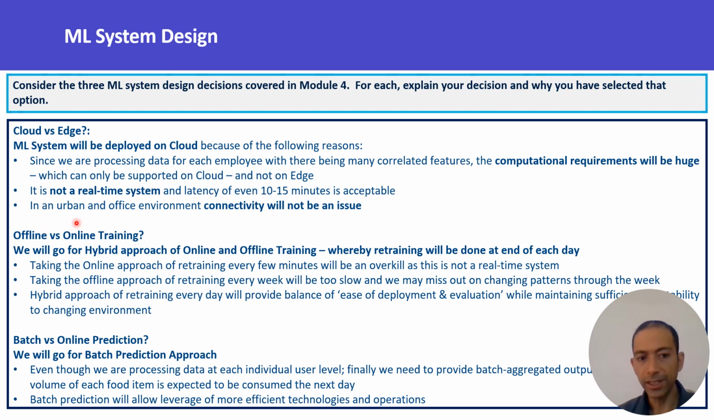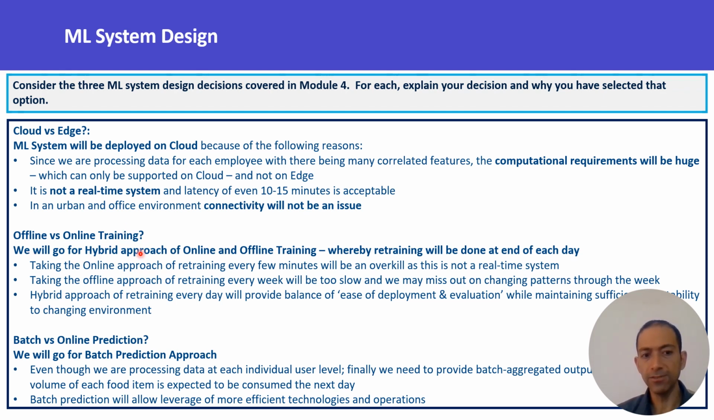Then whether offline training or online training. So we saw that offline training means weekly retraining and online training means training every minute. But both are kind of suboptimal in this use case because weekly training will be too late. We don't need to retrain every minute also.